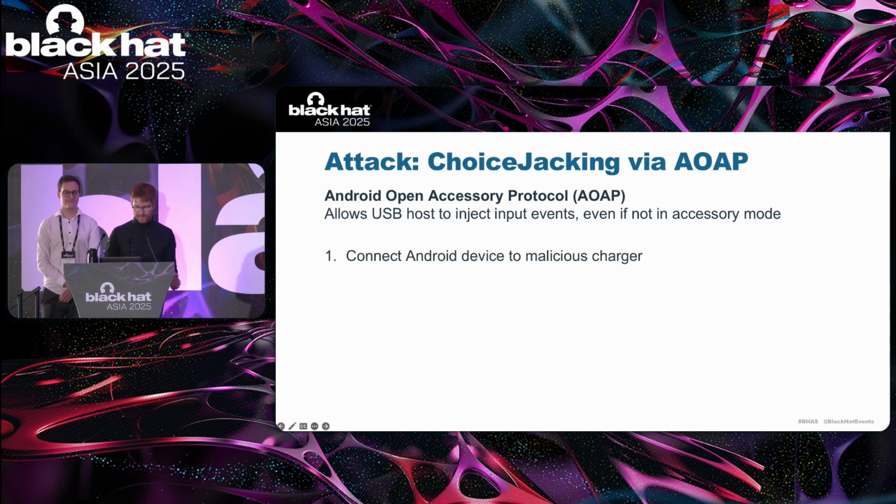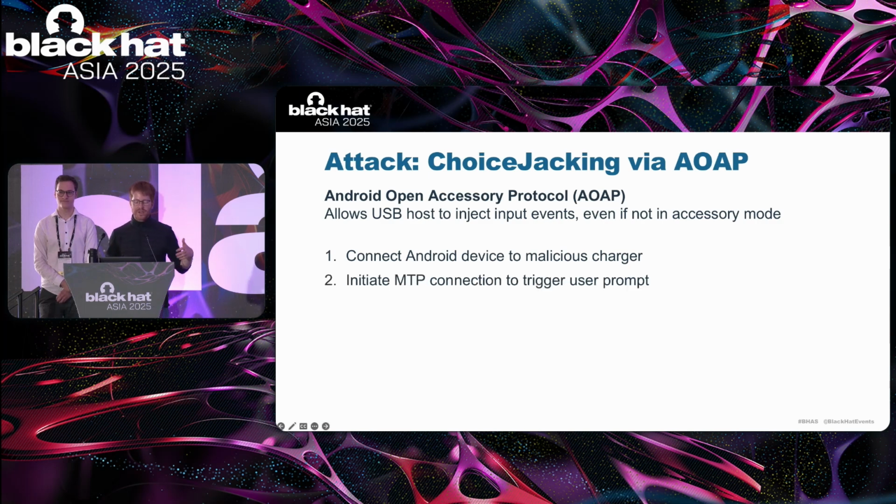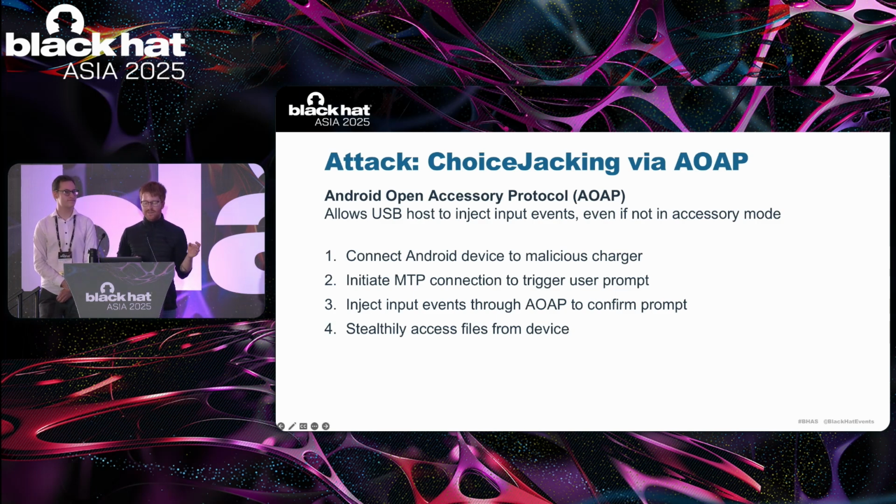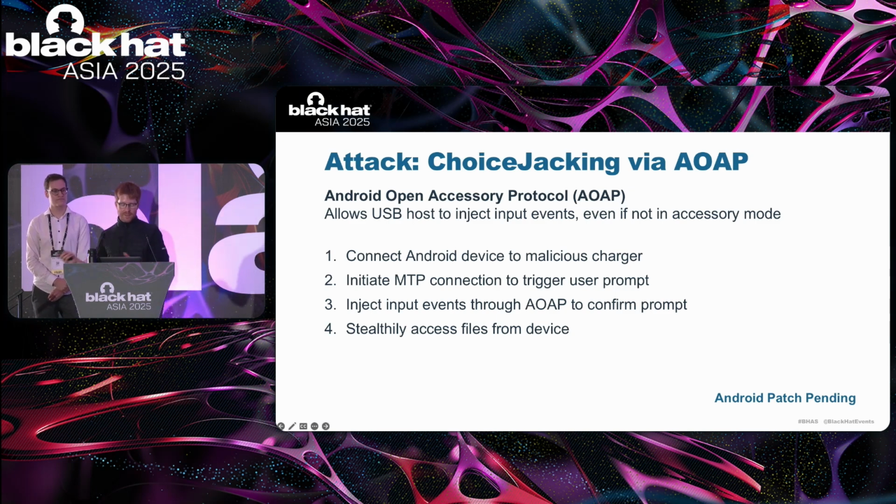First, again, the victim connects its mobile device to our malicious charger. Next, we initiate an MTP connection, which then triggers the user confirmation prompt. We, as the malicious charger, inject input events through the AOAP to confirm this user prompt. And lastly, we again stealthily access files from the device. Again, we disclosed this vulnerability, and the Android patching is currently pending.